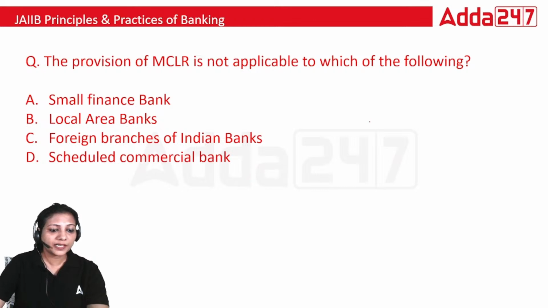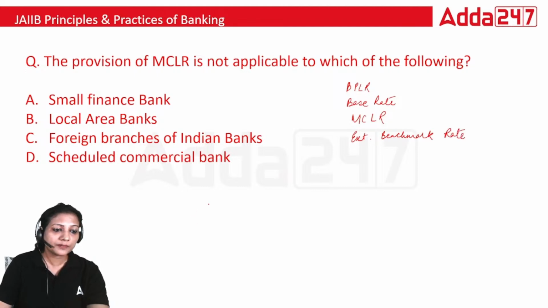We have studied that there were rates earlier. It was benchmark prime lending rate, BPLR, then came base rate, then came MCLR, and then external benchmark rate. Now it is external benchmark rate which is applicable.